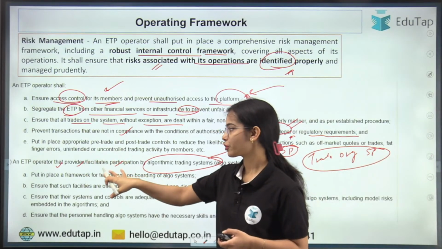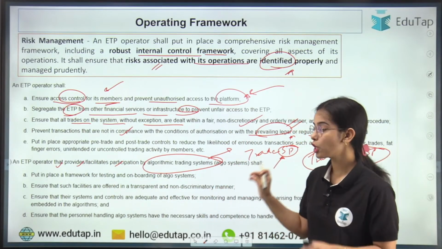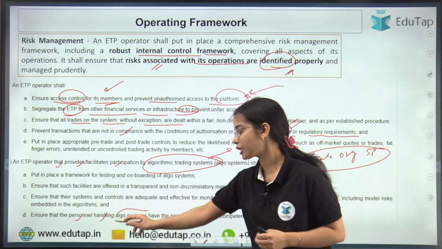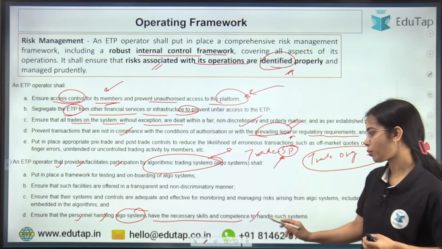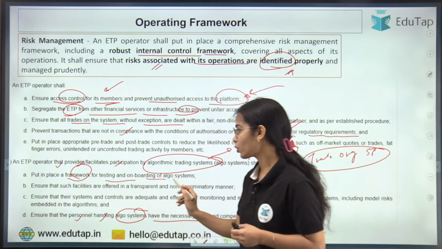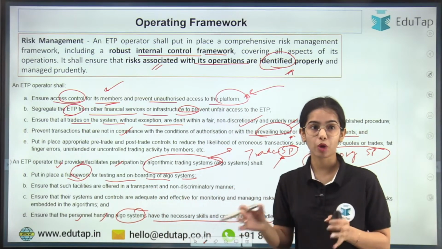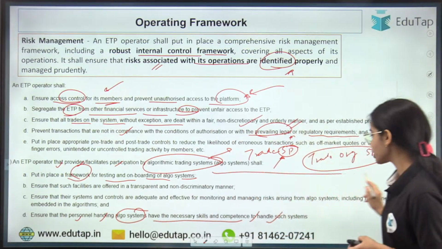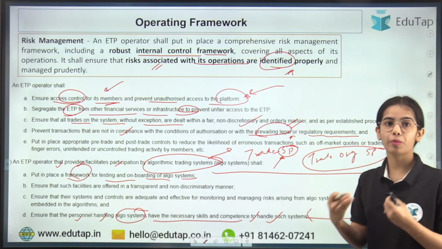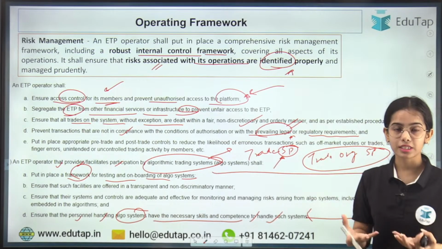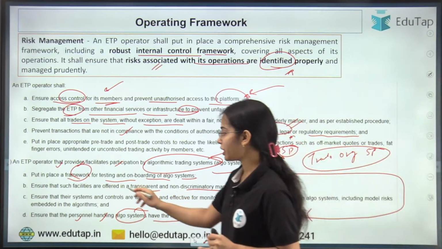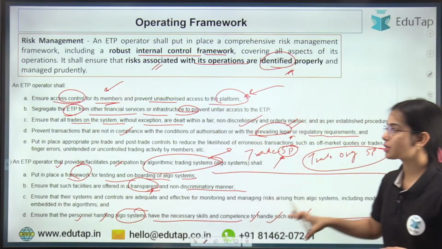So an ETP operator that provides or facilitates the algorithm trading system should ensure that the personnel handling the algo systems have the necessary skills and competence to handle the systems, as well as put in place a framework for testing and onboarding the algo systems, to check whether they are able to work properly or not. For algorithm trading, risk management steps should be taken. If an ETP operator is allowing it, the algorithm system should work properly as per the guidelines. It should not be discriminatory. It should be transparent in nature. So these are some of the risk management